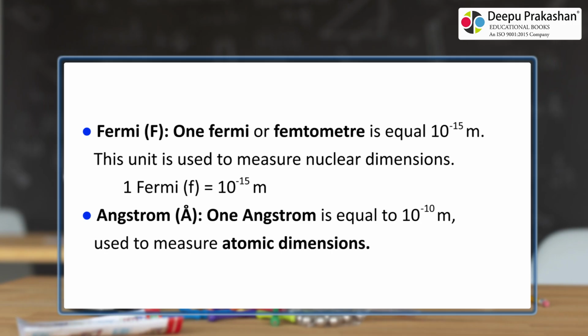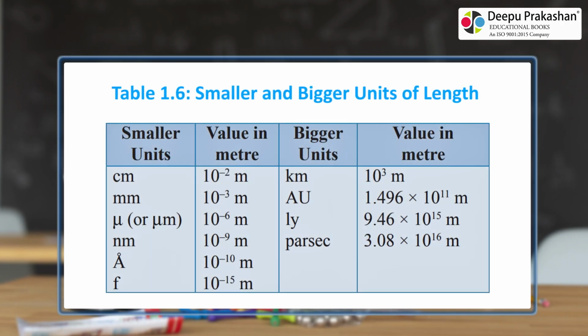Fermi, F. 1 Fermi or femtometer is equal to 10 powers -15 meters. This unit is used to measure nuclear dimensions. 1 Fermi, F, is equal to 10 powers -15 meters. Angstrom, Å: 1 angstrom is equal to 10 powers -10 meters, used to measure atomic dimensions. Table 1.6 Smaller and bigger units of length.